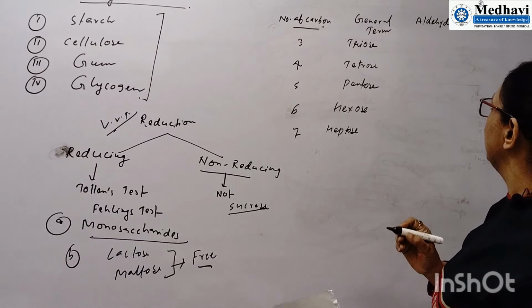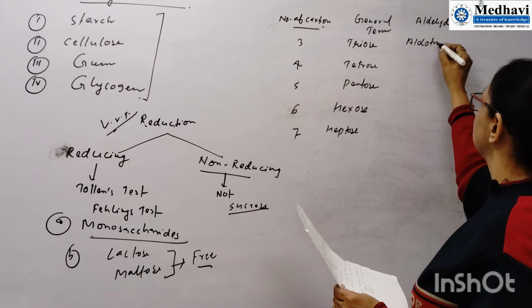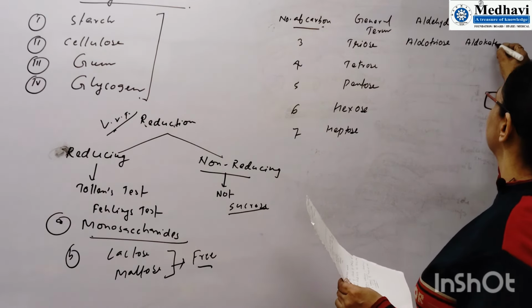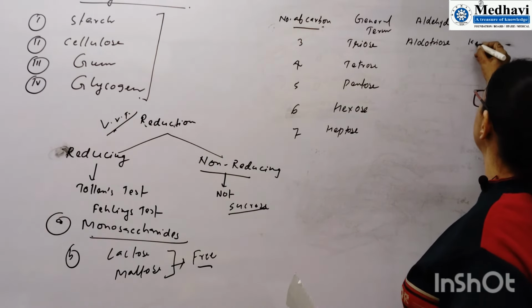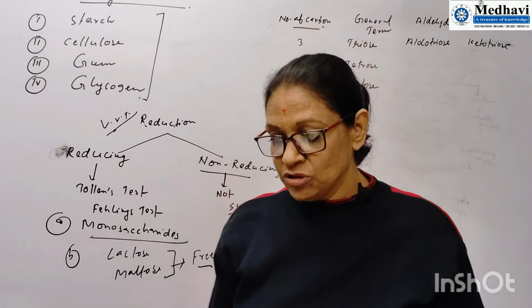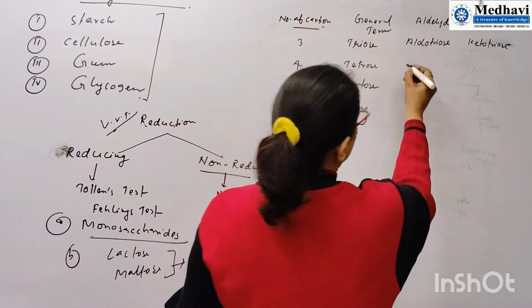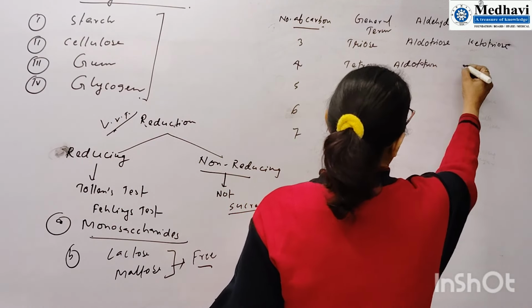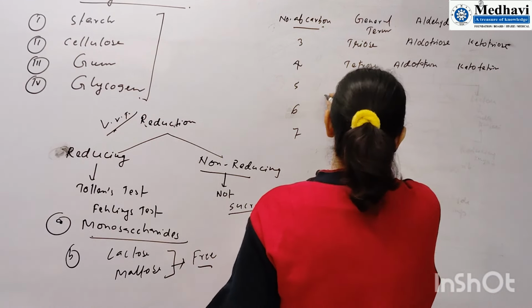And for 3 carbon, if aldehyde is present, that is called aldotriose. Here, ketotriose. This is ketotriose. Actually, the third carbon is not so important. For 4 carbon, we can use aldotetrose. Here, ketotetrose. This is very important.